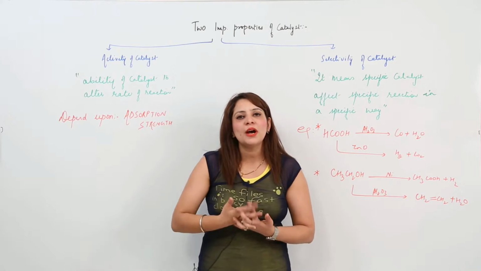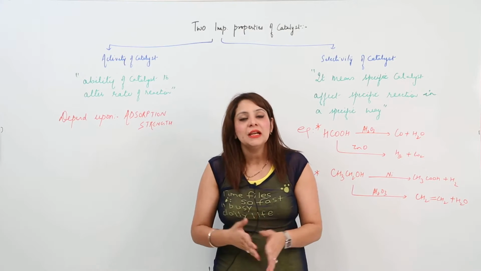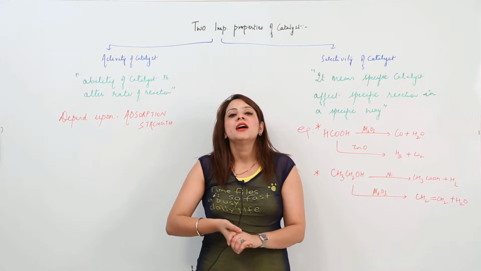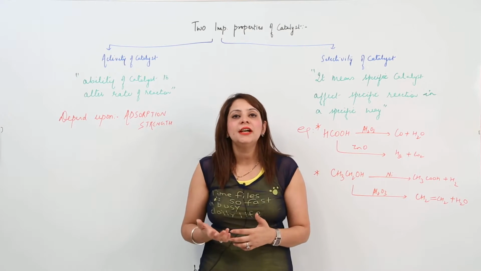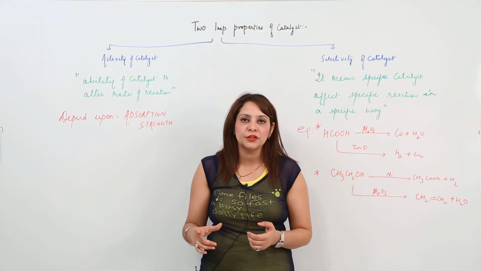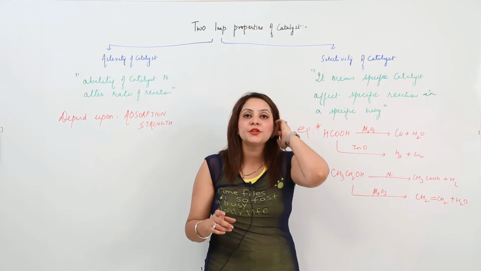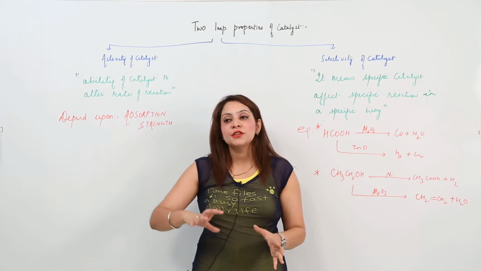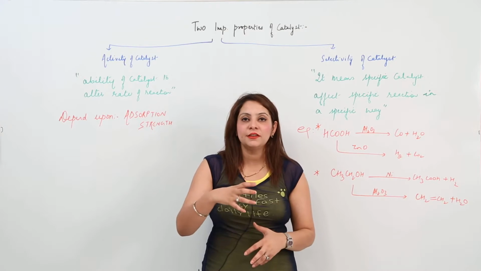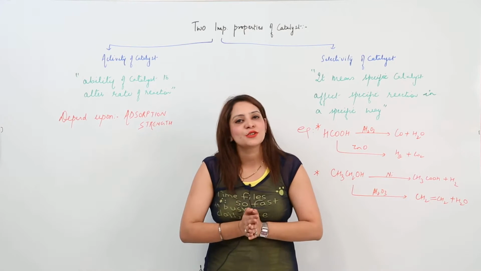If somebody asks you about activity, you just have to explain that it is the ability of a catalyst to alter the rate of reaction. How much it can alter is just the activity, and it depends upon the main factor, that is the adsorption. And the adsorption should be reasonably strong. That means it should not be too strong, nor too low. It should be reasonably strong.